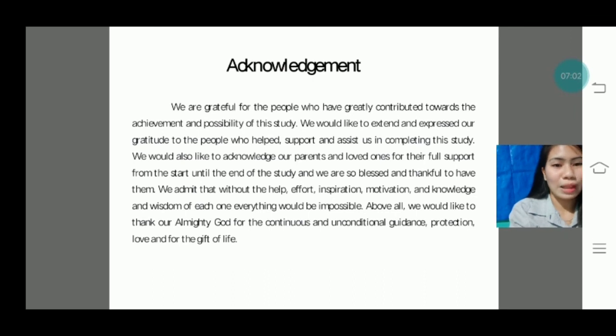Above all, we would like to thank our Almighty God for the continuous and unconditional guidance, protection, love, and for the gift of life. That's all, and thank you.